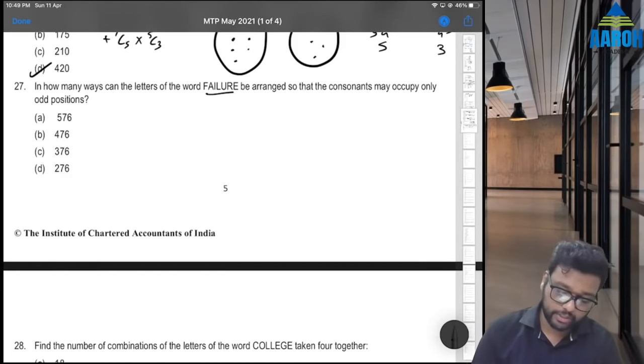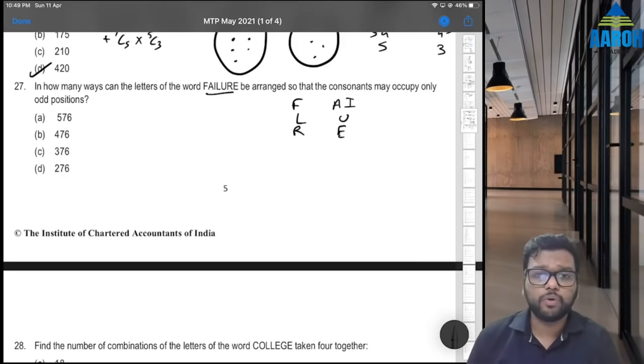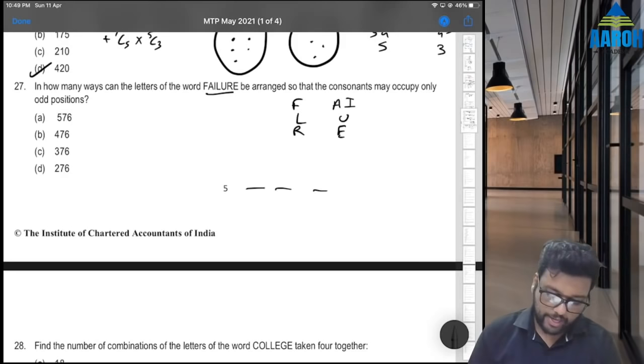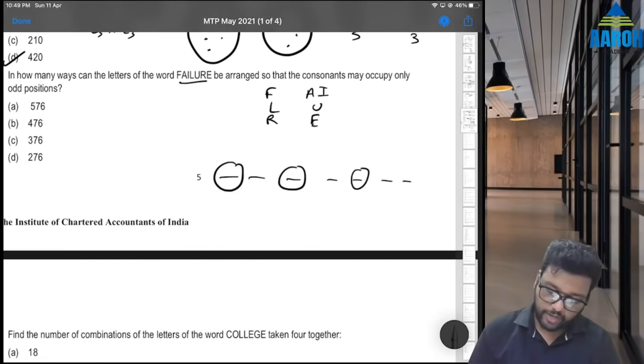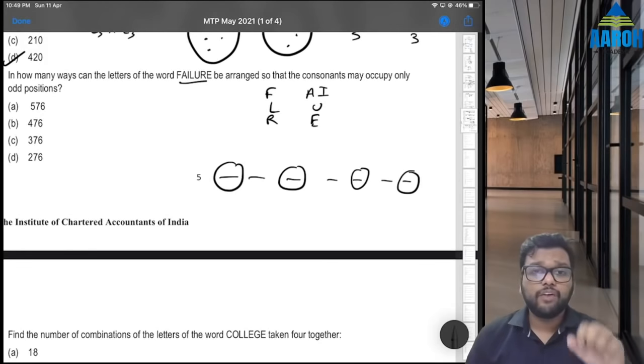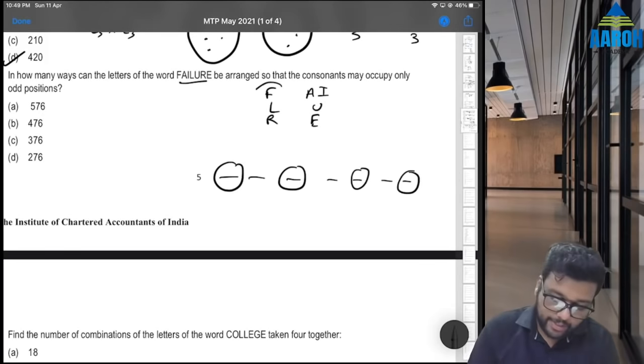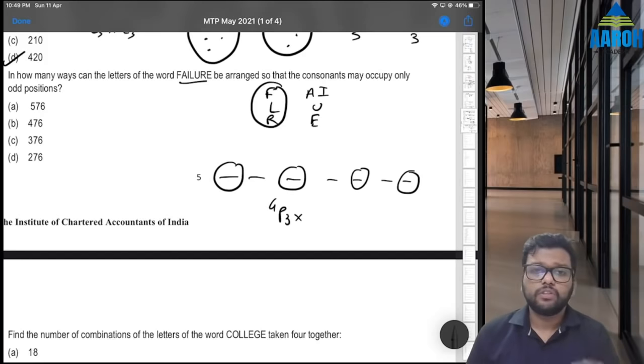may occupy only odd positions? F, A, I, L, U, R, E. So we have 3 consonants and 4 vowels. Odd positions means 1, 3, 5, 7. We have 4 positions and only 3 consonants, so 4P3 ways are there to arrange the 3 consonants.